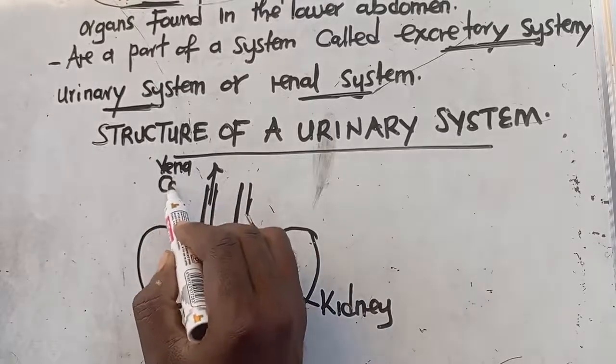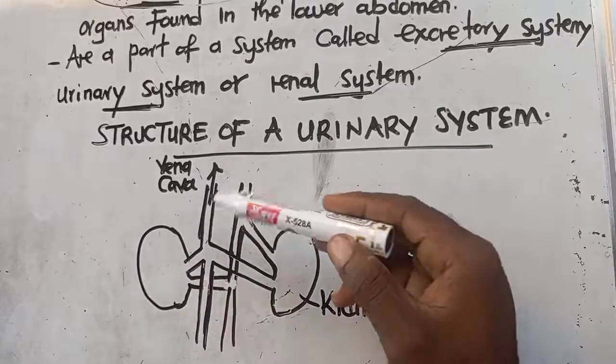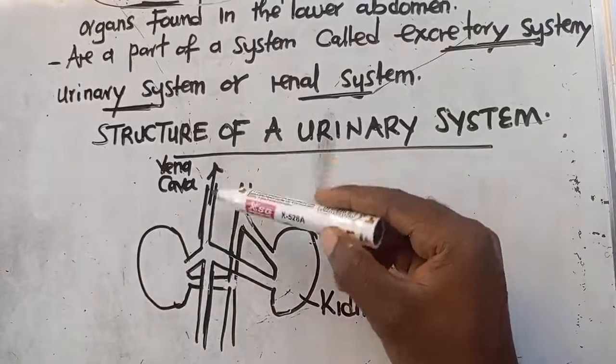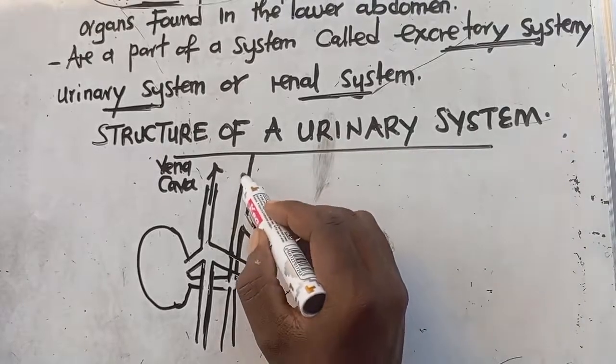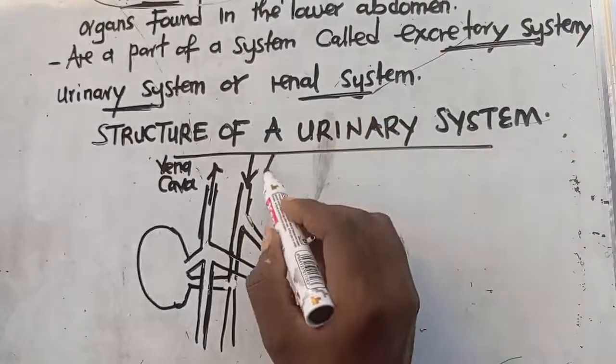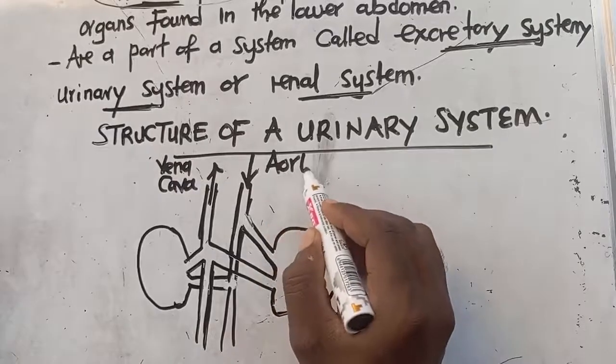These ones are called the what? The vena cava. So the vena cava is carrying blood to the what? To the heart. And this one that is carrying blood from the heart, it is called the what? It is called the aorta.